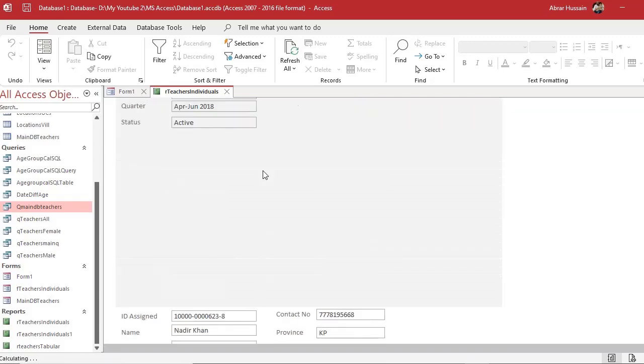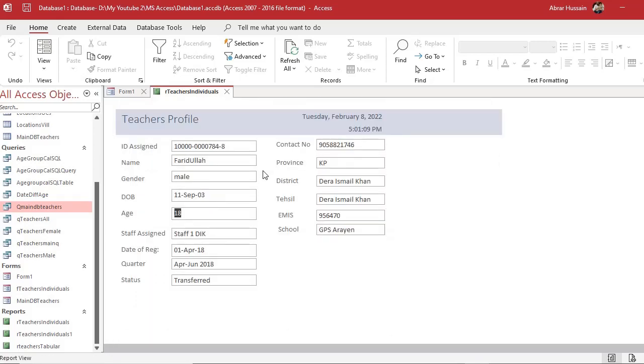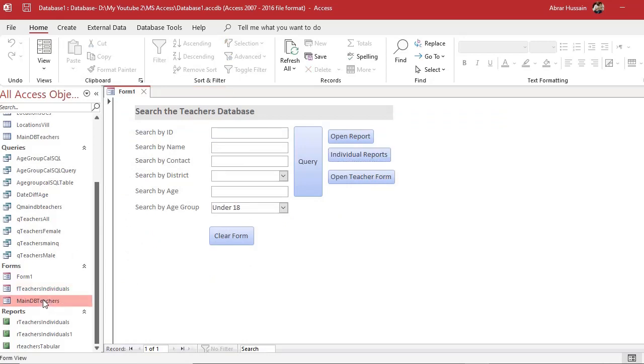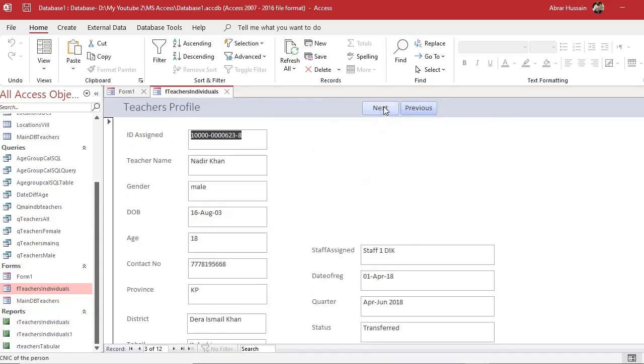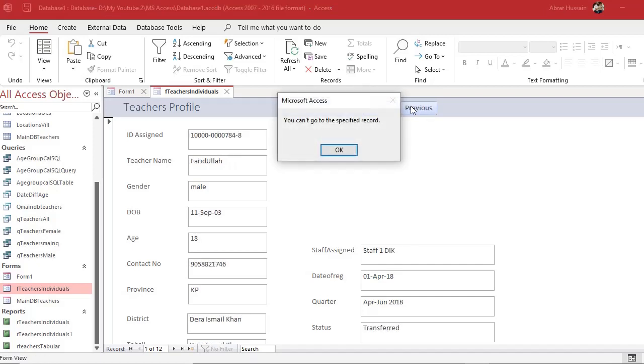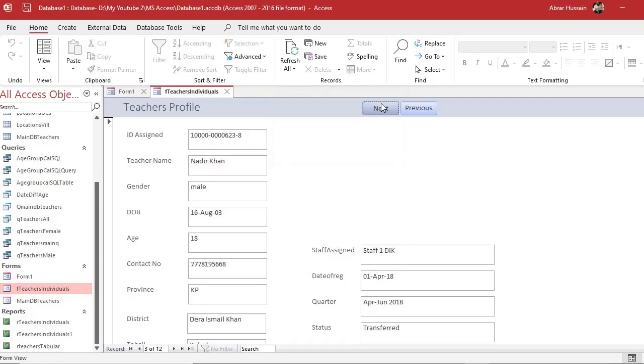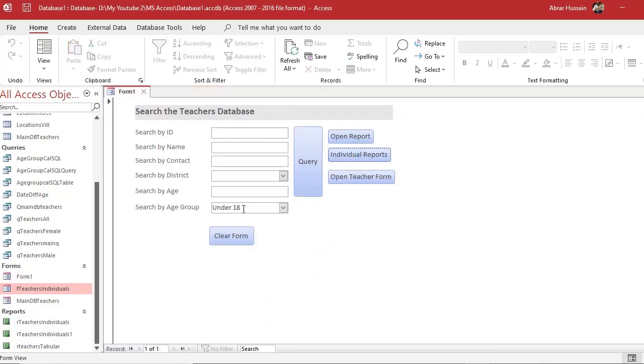Now this is the report. If you want to have buttons for next and previous to see the records, then you need a form like this, using similar techniques as we developed for the data entry form. So you can develop this for the teacher profile, a form like this, and there you can add those next and previous buttons, etc.